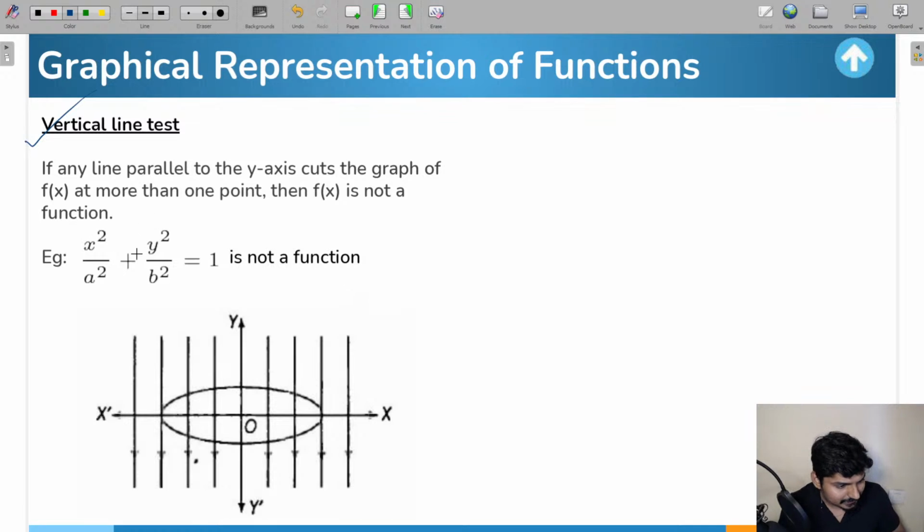आप example भी देख सकते हैं यहाँ पे, ellipse का equation है, ellipse भी function नहीं होगा, ये equation भी function को represent नहीं करेगा क्योंकि देखो after drawing the graph you see when I draw a vertical line you can clearly see that it is intersecting at more than 1 point. So is that going to be a function? No, वो function नहीं होगा वहां पे. Okay, so I hope this is clear for everyone.